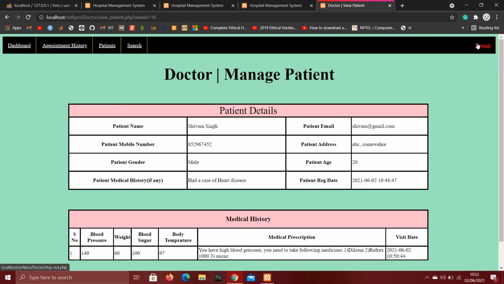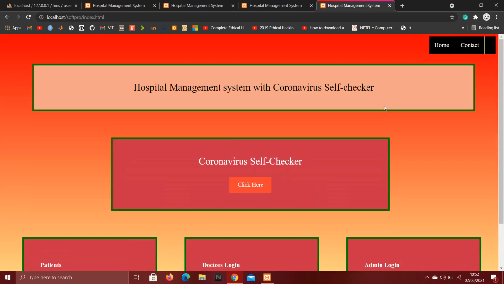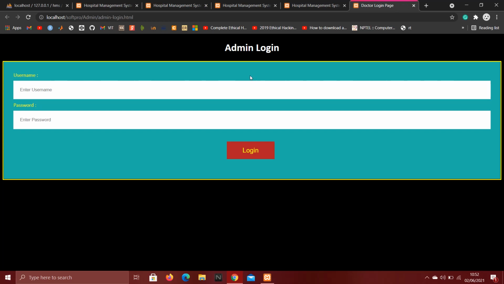Now let's log out. Now let's go to the admin module, a very important module. This admin can have control of the whole system. So let's log in with admin credentials. Admin 345.